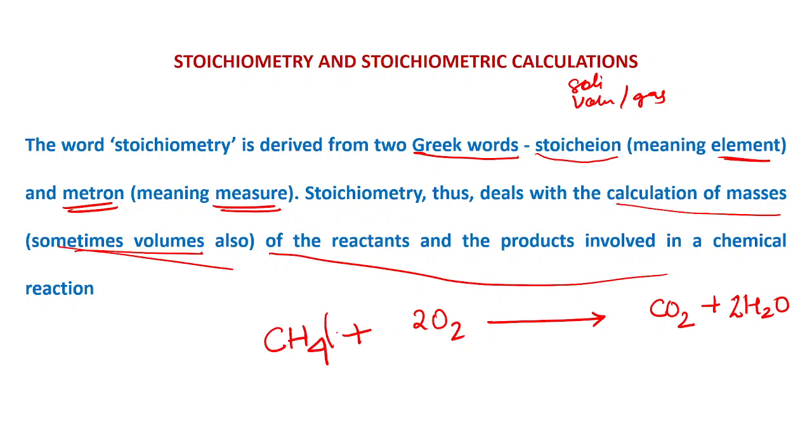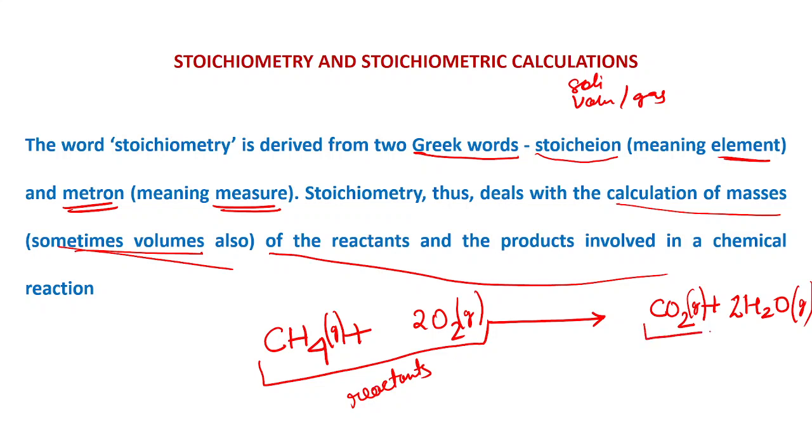Now this methane is available in the gaseous state. This oxygen is also in the gaseous state. This carbon dioxide also comes in the gaseous state, and this is an exothermic reaction, so this water also comes in the vapor state. Now here you see, those present on the left side are known as the reactants, and those present on the right side are known as the products.